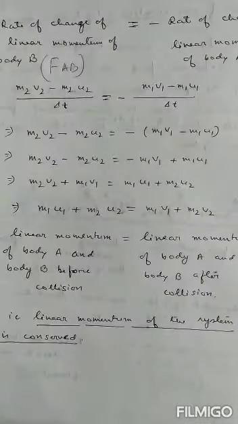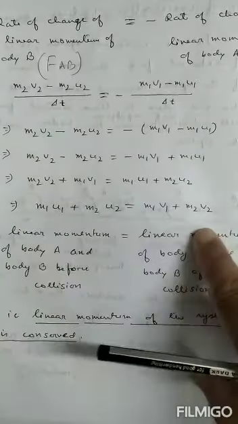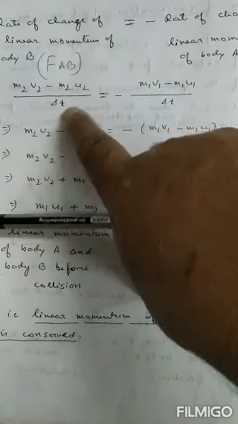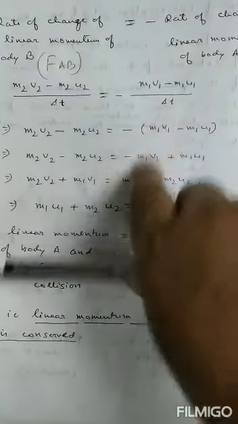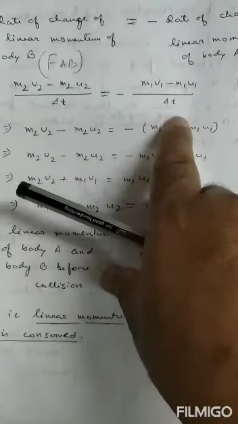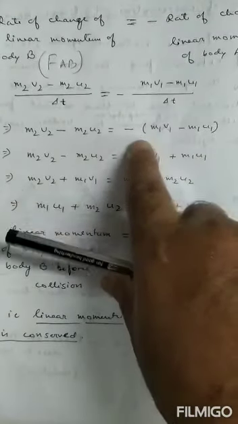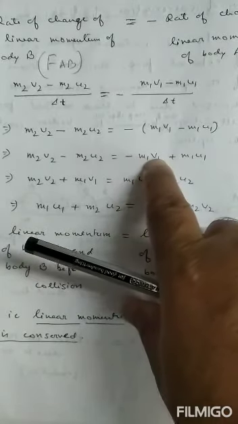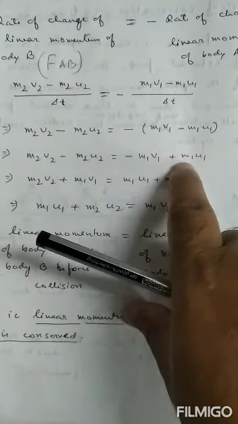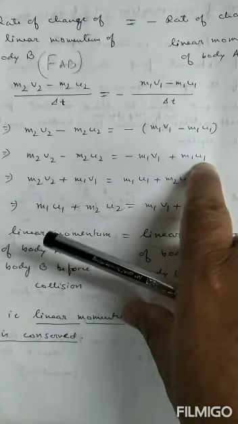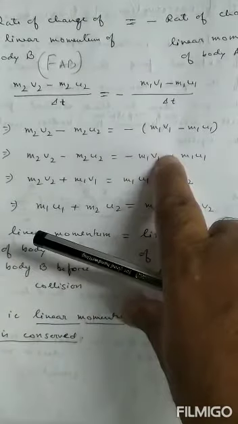Okay, I substitute these two forces here. This delta t and this delta t get cancelled. I remove the bracket: minus m1 v1, minus minus becomes plus.